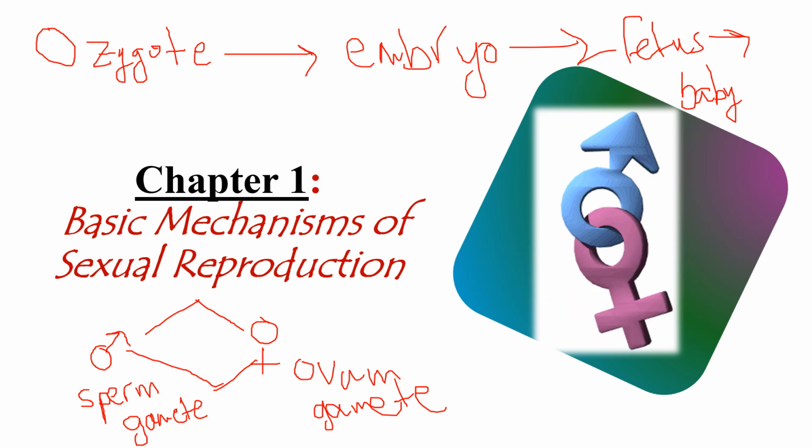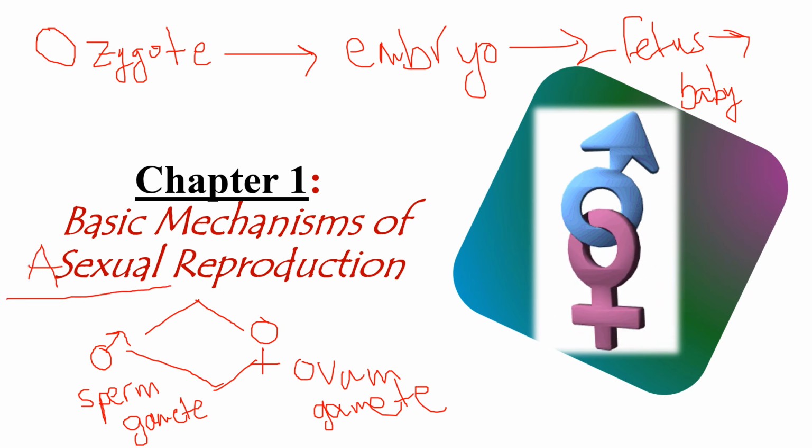On the other side, we have another type of reproduction which is called asexual reproduction. Asexual reproduction will not be studied this year. It involves plants, where we cut a piece of stem from a plant and put it in the soil, and this twig that we have cut becomes a new plant. This is asexual. It does not involve the presence of a male and female.